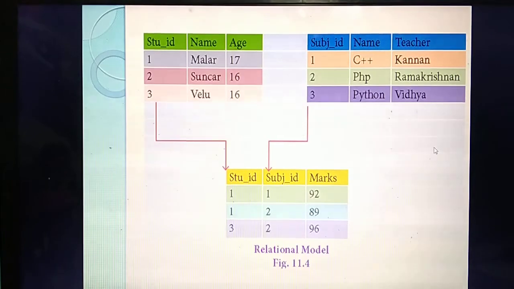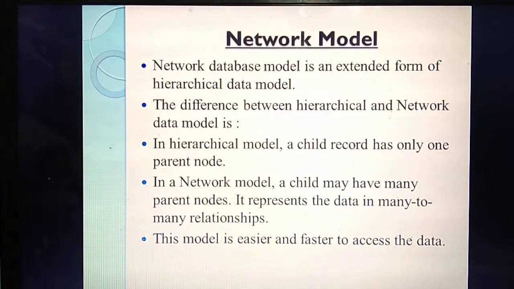Understand? So this is the second model, very, very important. Then the third model is the network model. This model is somewhat an extended form of the hierarchical model. So what do you mean by hierarchical model? The first model is a tree-like structure, a parent-child relationship. Already you have studied. So this network model is somewhat extended from the hierarchical model.